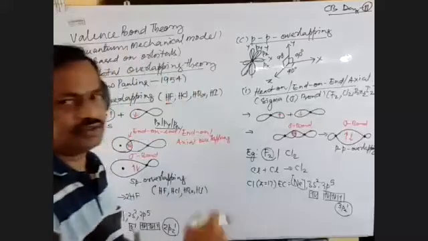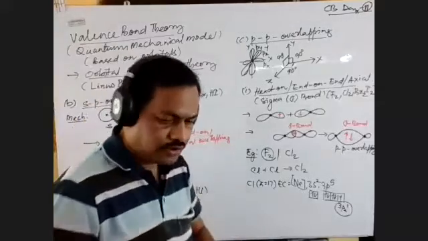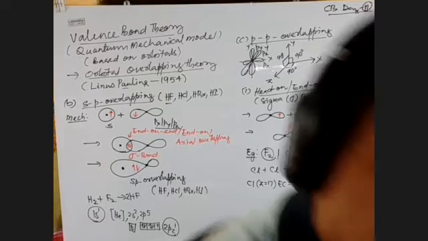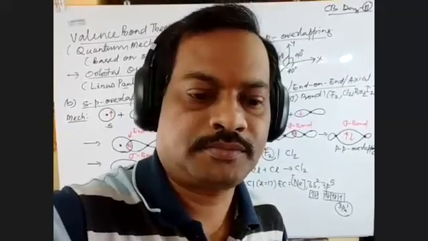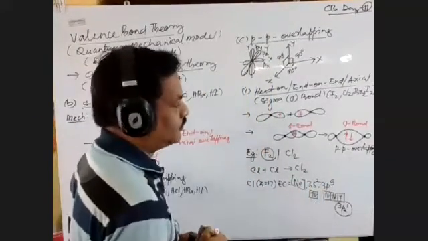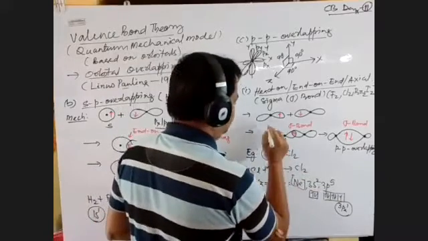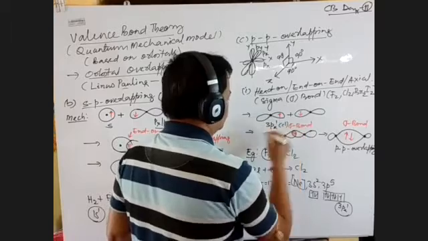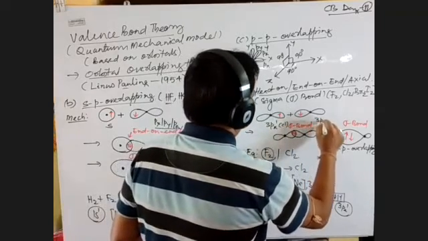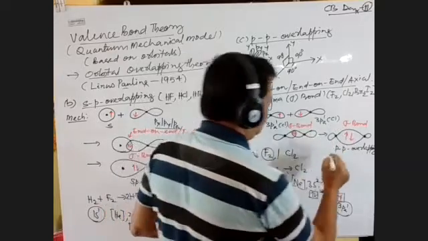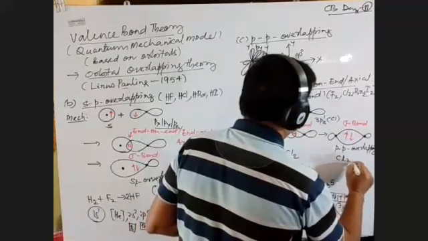So this will overlap with another chlorine. You can write 3pz1 of one chlorine with 3pz1 of a second chlorine, overlapping on each other and forming the Cl2 molecule.